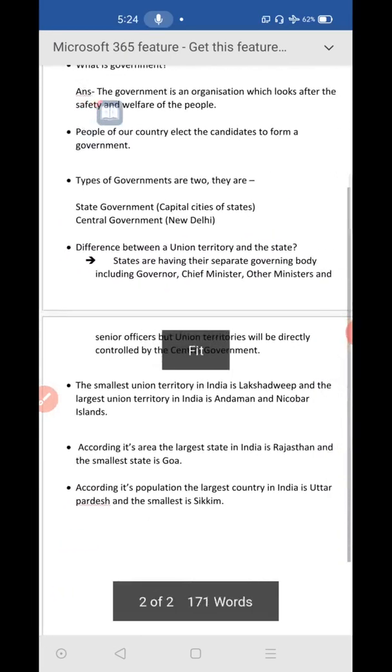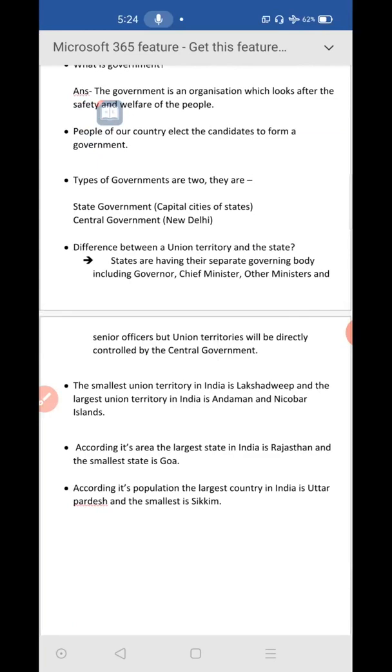And I told you about union territory and state. What is the difference? State means what? Union territory means what? You are having confusion, no? So, Guruji, what is this? State means what? Union territory means what? You may have this confusion.